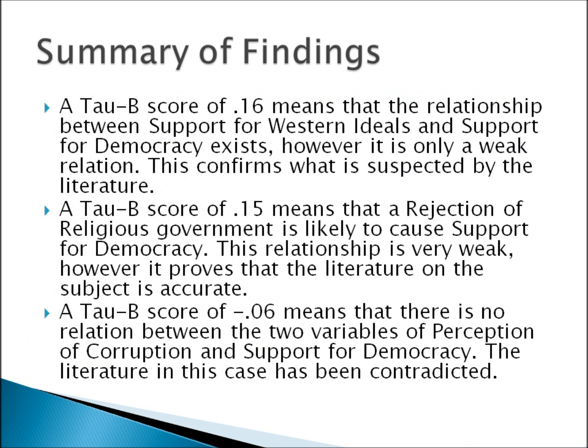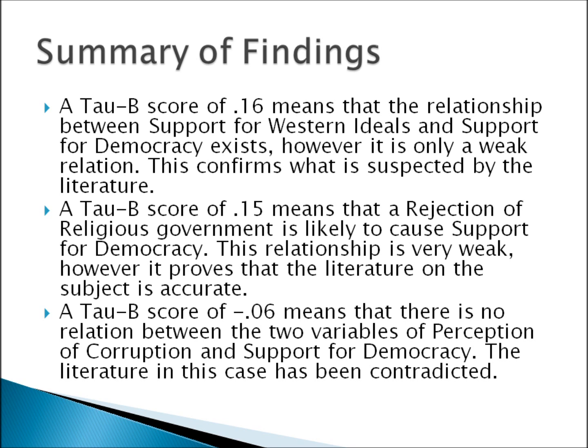So, what can we conclude from all that? A Tau-B score of 0.16 means that the relationship between support for Western ideals and support for democracy does exist. However, it is only a weak relation. This confirms what is suspected by the literature. A Tau-B score of 0.15 means that a rejection of religious government is likely to cause support for democracy. This relationship is weak. However, it proves the literature on the subject is accurate.